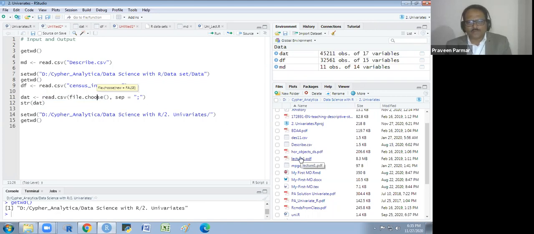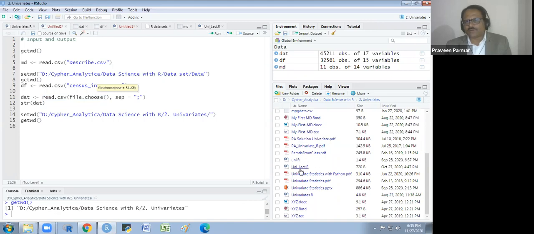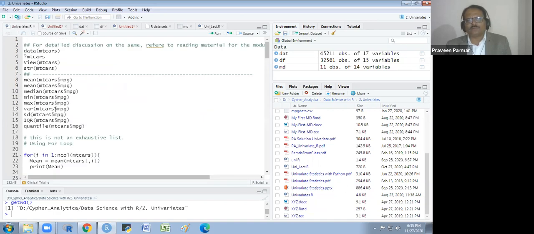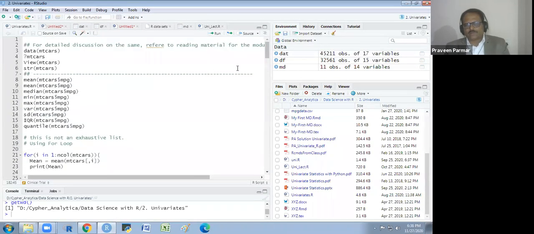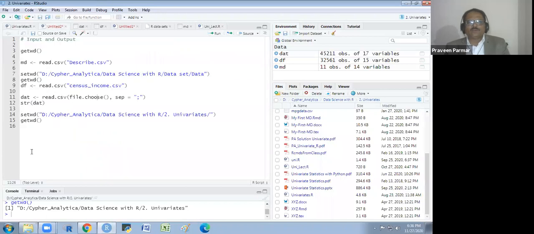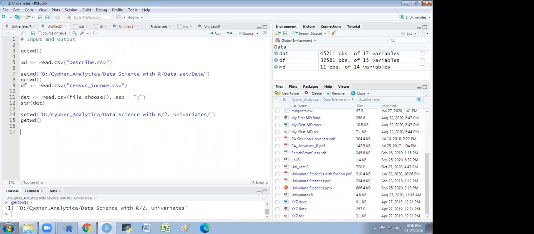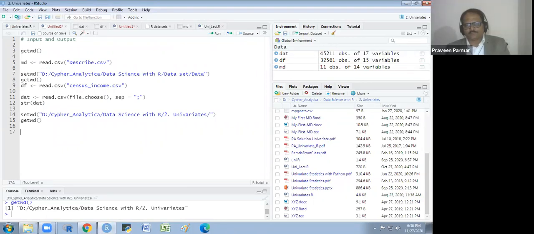If you have to open your script, you could open the script from here itself. You just click this and you will get the script. The .r extension is the script file extension of R. So that is easier. So I have explained only about files in the CSV format, but we have some files in some other format. First, we see how to write a file in our system.